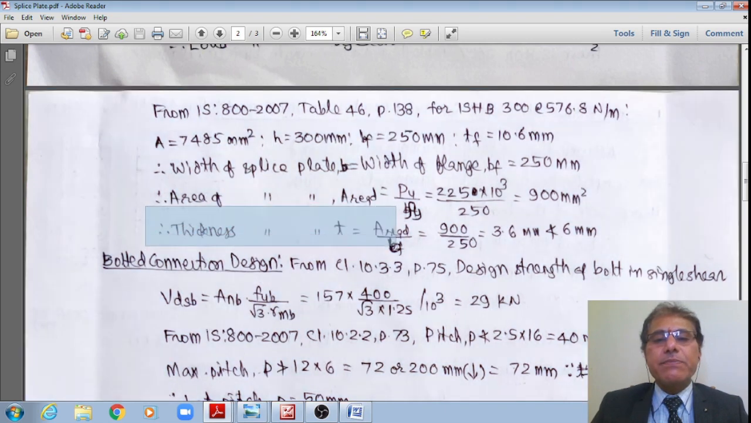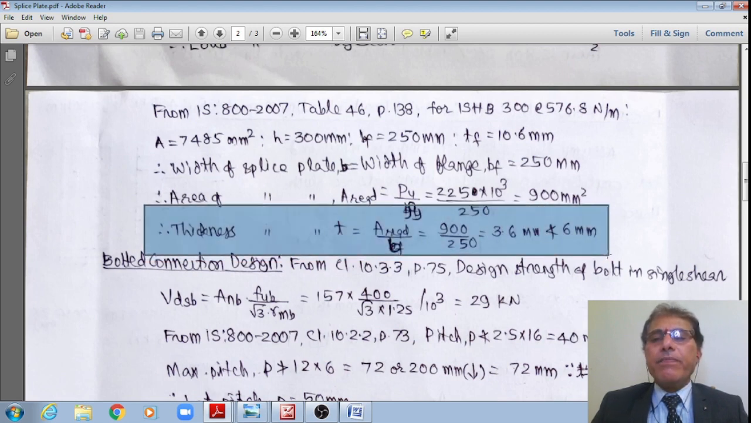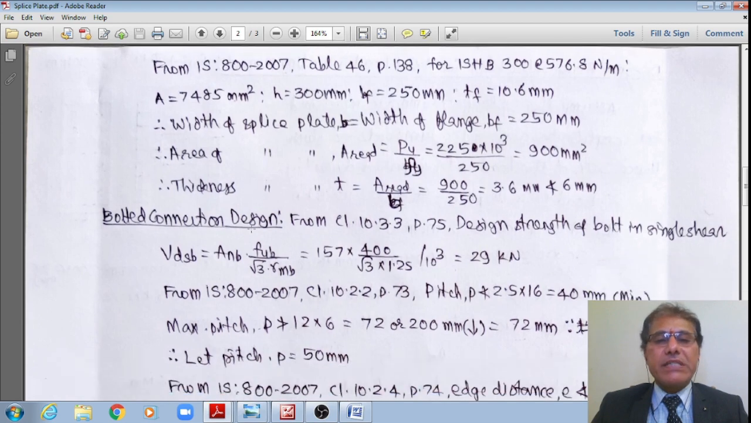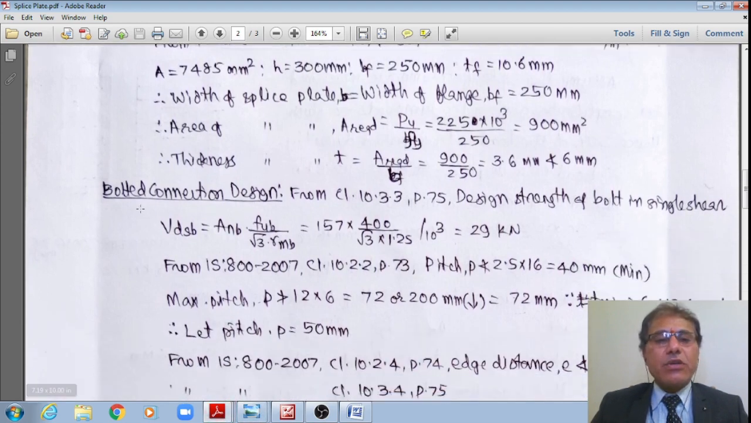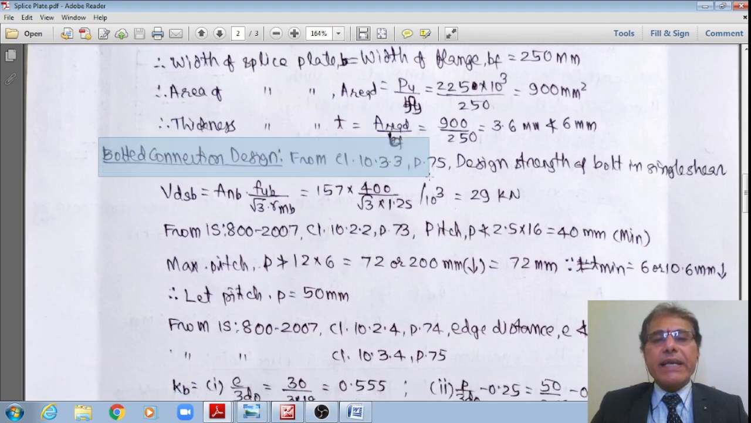Therefore, the thickness of the splice plate required, T required, is equal to A required divided by this width 250. Therefore, 900 divided by 250 works out to say 3.6 mm. However, if at all they are exposed to an open environment, the thickness should not be less than 6 mm, right. Once I decide this thickness, now I'll go to the design of the bolted connections, right.